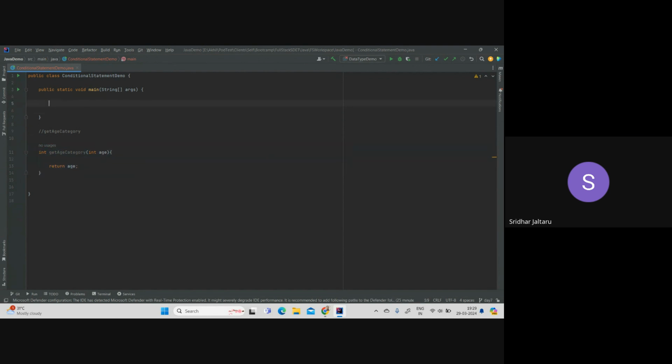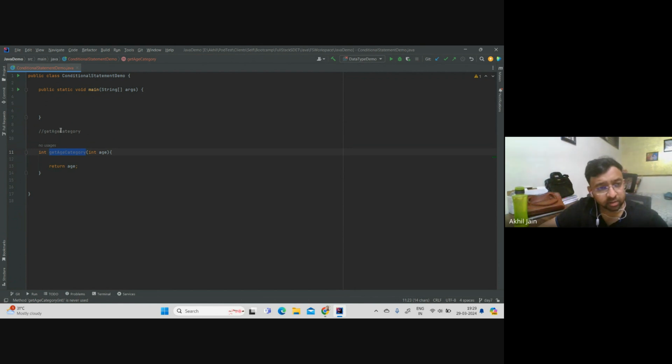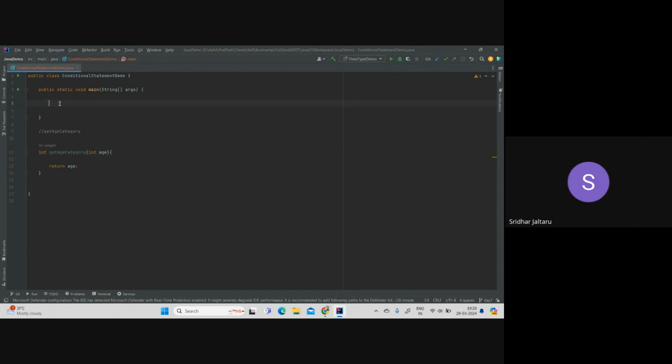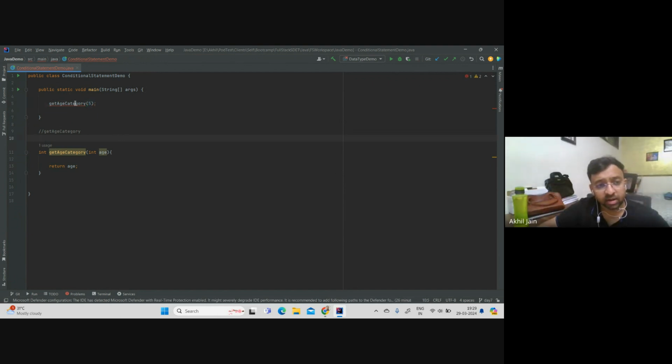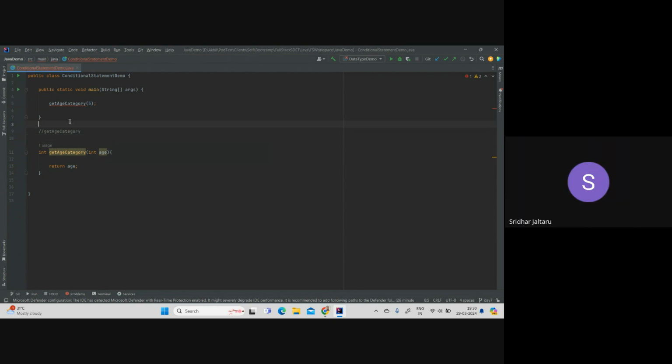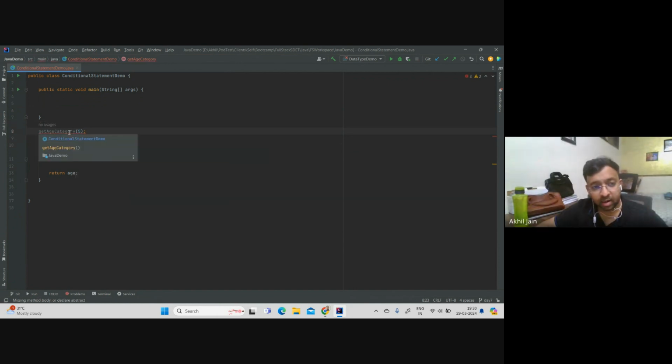Okay, so what should I type here? Get age category. If I use get age category as is, will it really work? Let's see. Just write and type some value, 5. Okay, I provided it. Now what? It is giving me an error. After this method, you can copy paste line number 8. Okay, then it's again giving me an error. Why?